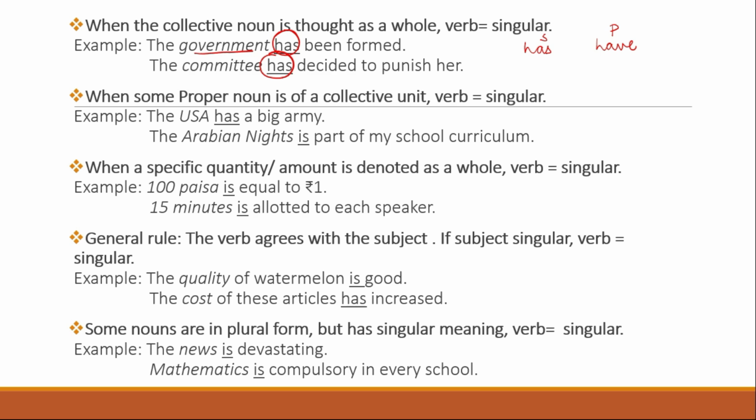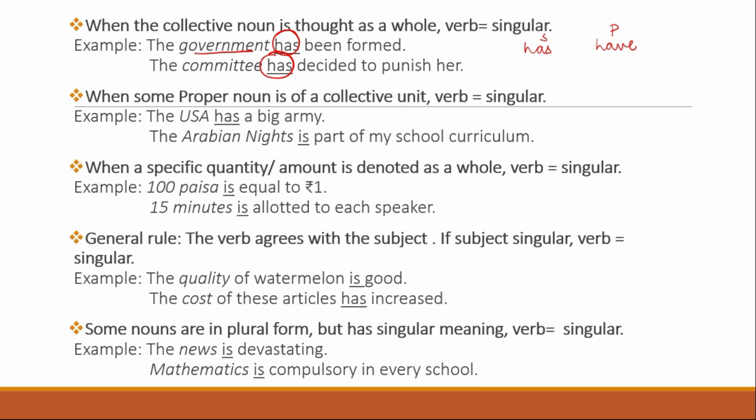This is another rule. Next, when some proper noun is of a collective unit, the verb is singular. Like for example, the United States of America is considered as one collective unit. The UAE, the United Arab Emirates, is considered as one entity.